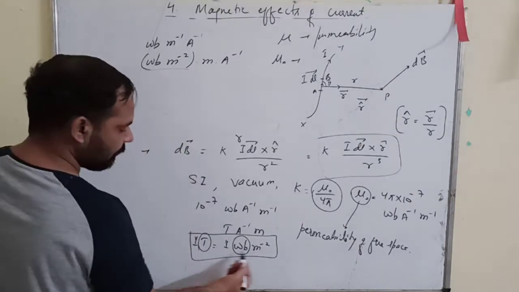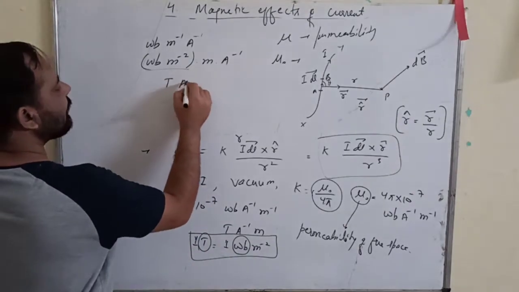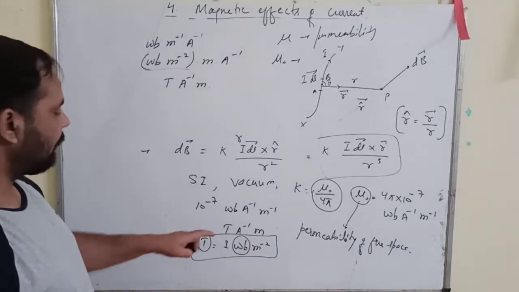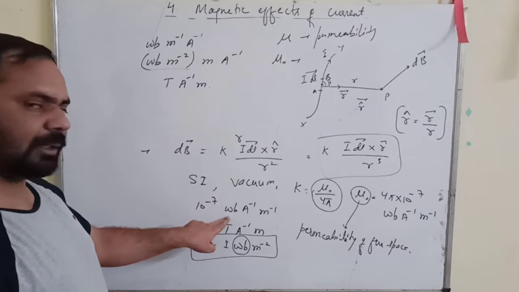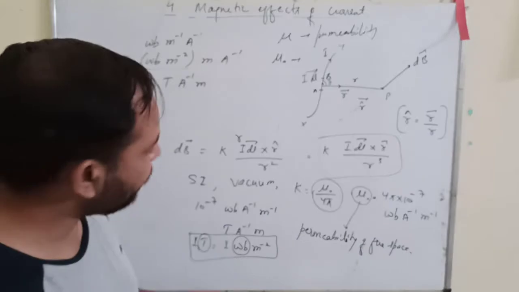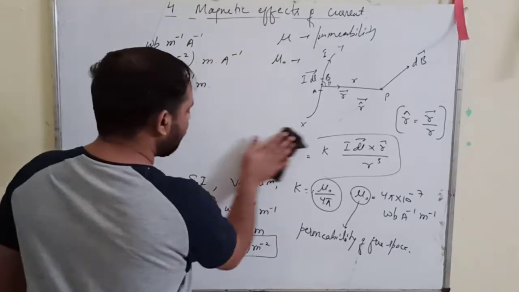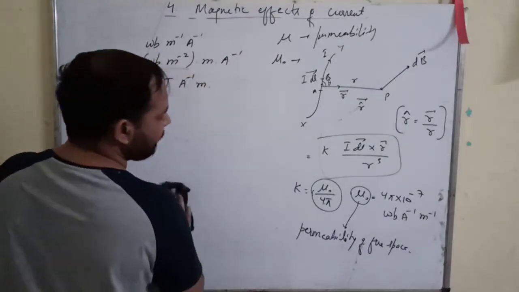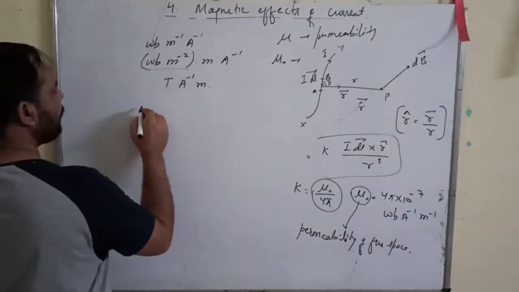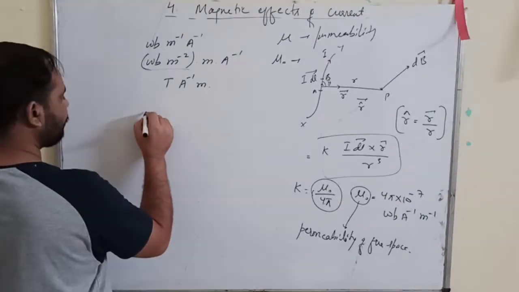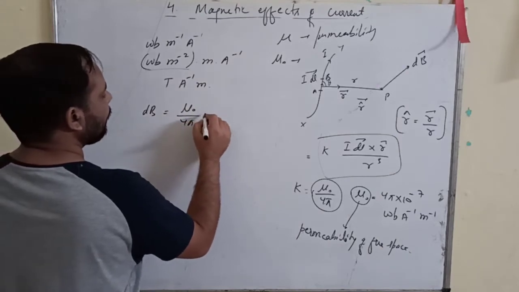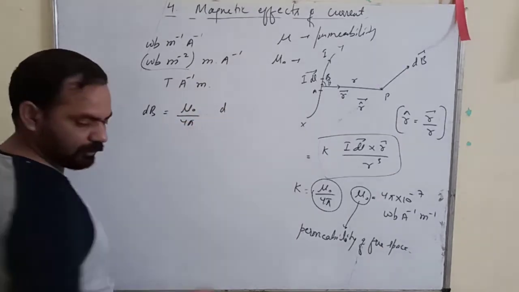Now this is your Tesla. So it becomes Tesla per ampere meter. This way, either you can use the SI unit Weber per ampere per meter, or you can use Tesla per ampere meter. Both of them are the SI units of mu naught, called the absolute permeability of free space. Now I will tell you how to obtain that unit. So we have dB is equal to mu naught upon 4 pi into Idl.